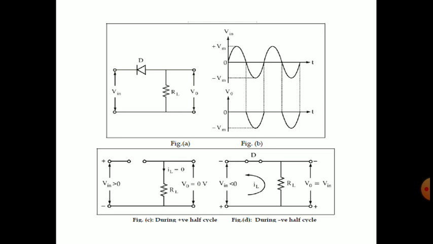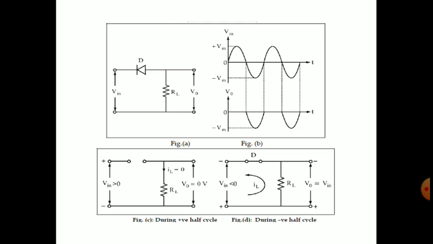IL is 0, so 0 into RL is 0 volts. So we will have the output as 0. Draw the V output up to Vm as 0. So during the entire positive half cycle, the diode will be in reverse bias, so it will act as an open circuit. There is no current and no output voltage, so during the entire positive half cycle, the output is 0.